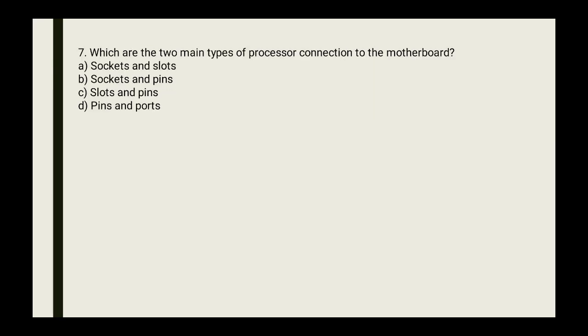Now seventh question. Which are the two main types of processor connection to the motherboard? Options are A. Socket and slot, B. Socket and pins, C. Slots and pin, D. Pin and port. So correct option is A. Socket and slot are the two main types of processor connection to the motherboard.